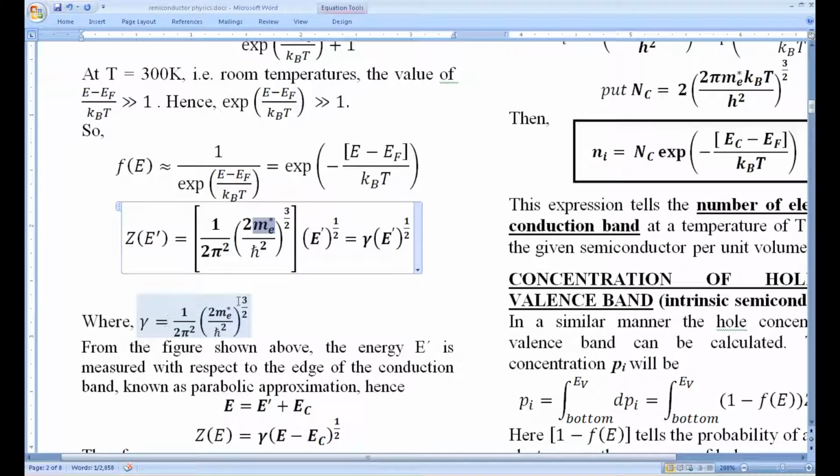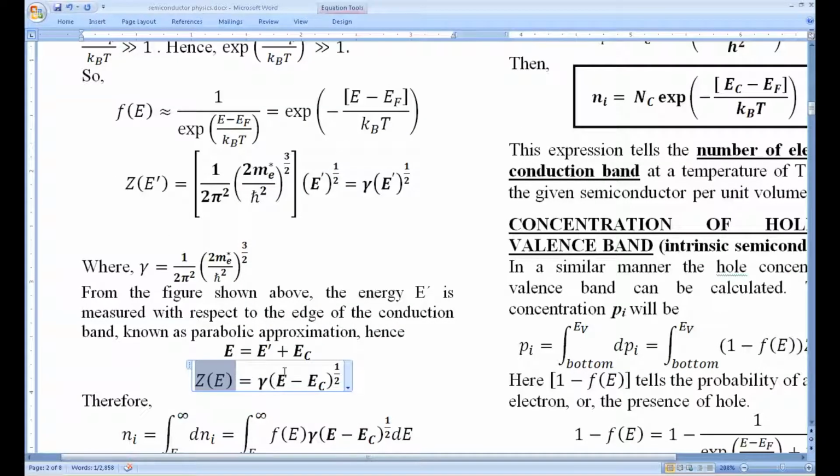So if you substitute here, this bracket term, of course, is mathematically difficult to carry, so we are denoting it with some gamma. There is no specific meaning for this gamma. It's just a mathematical constant, only for carrying this big number. Apart from that, there is no physical significance. So this gamma is equivalent to 1 by 2 pi square of this, and E dash becomes E minus Ec. So finally our Z of E, in terms of E, not E dash, will be just gamma times (E minus Ec) square root.